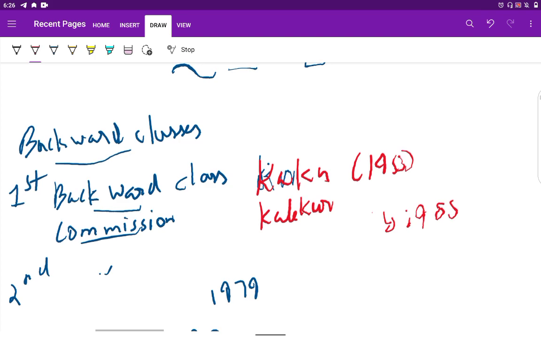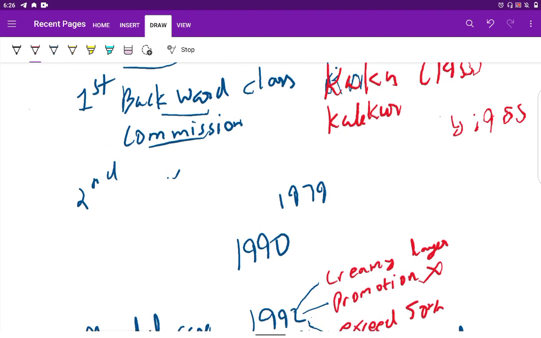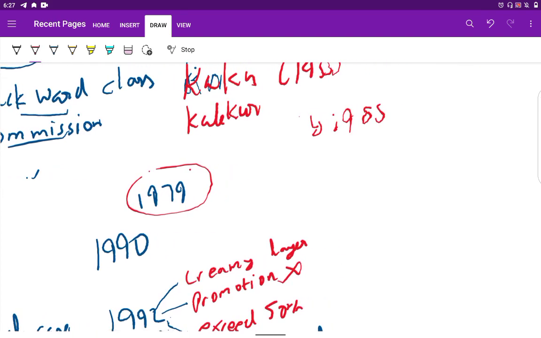It identified some backward classes, but the report was not implemented, and in 1979 the second Backward Class Commission was constituted under the chairmanship of Mandal. This is also famously called the Mandal Commission.